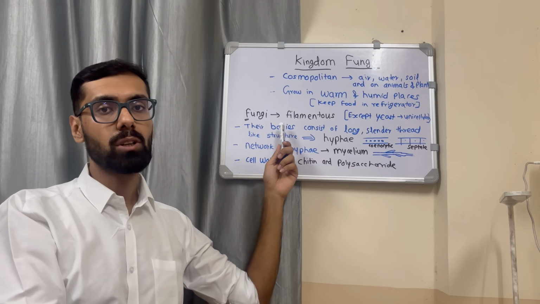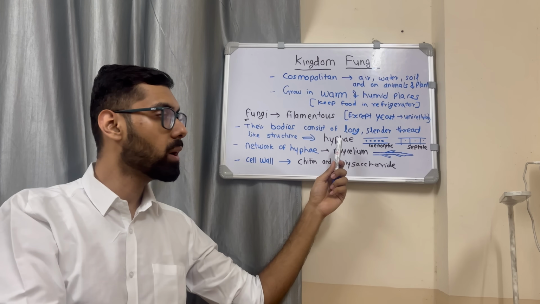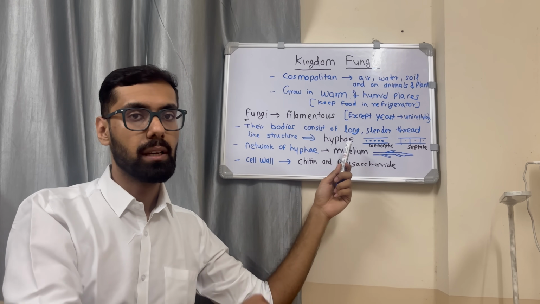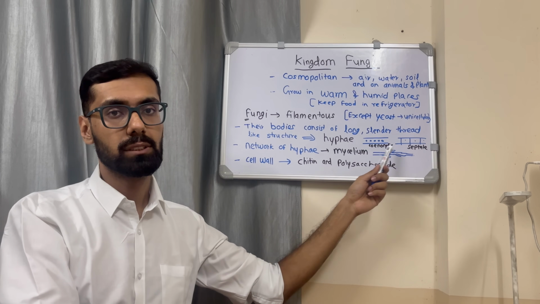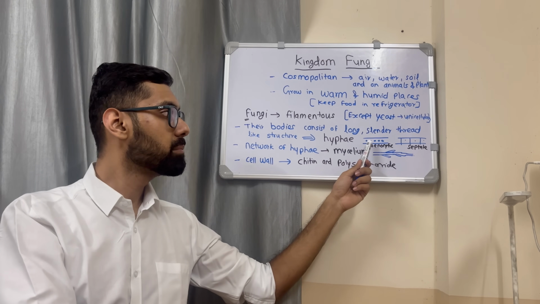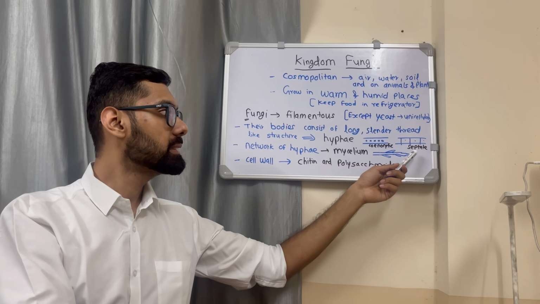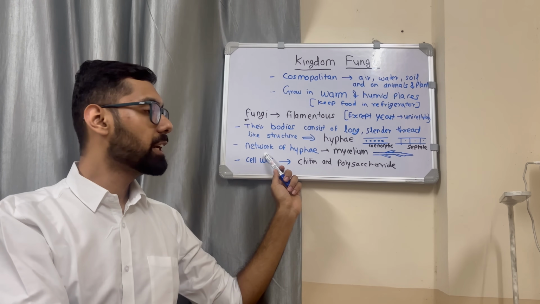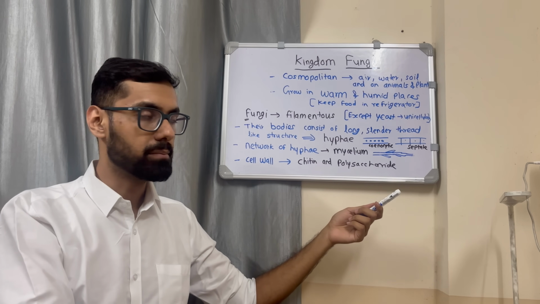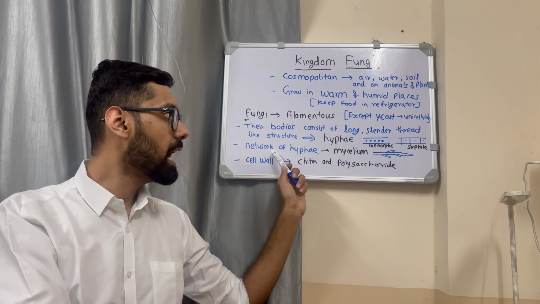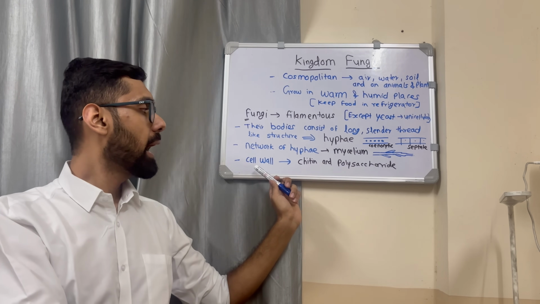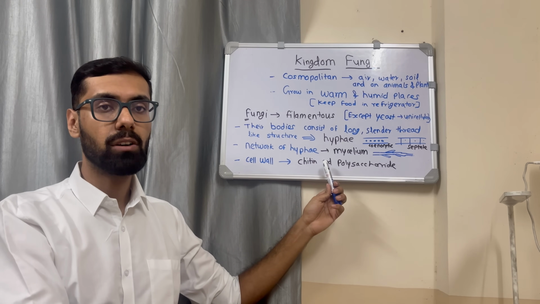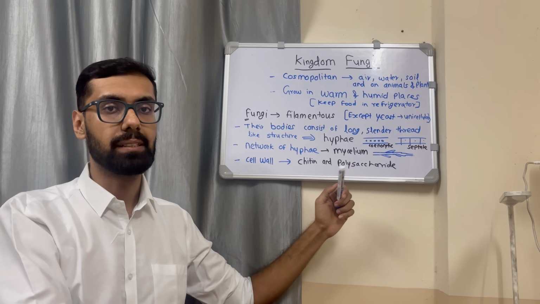Their bodies consist of long, slender, thread-like structures called hyphae, which are of two types, cenocytic and septate. Cenocytic means these are tubes filled with multinucleated cytoplasm, and septate, as the name suggests, means they have septa. Now, a network of hyphae is called mycelium. You should remember that many hyphae form mycelium. And the cell wall of the fungi consists of chitin and polysaccharide.